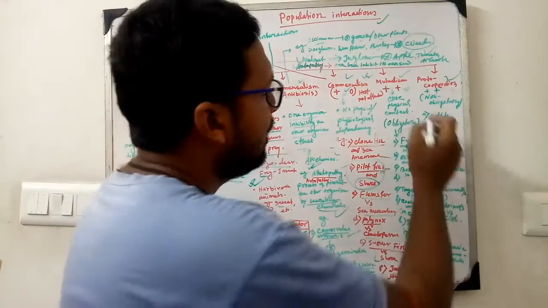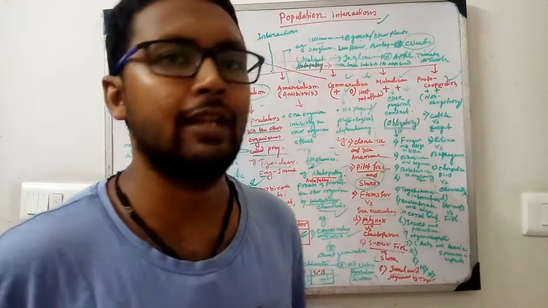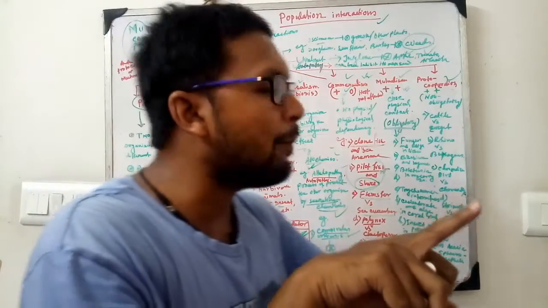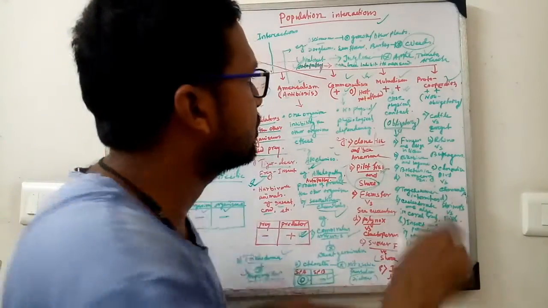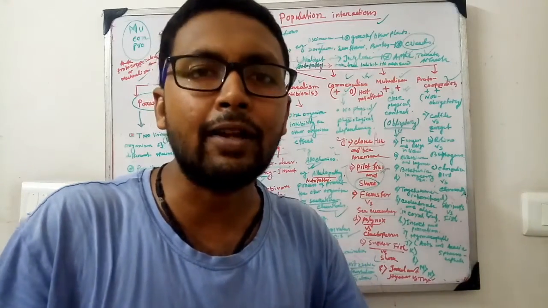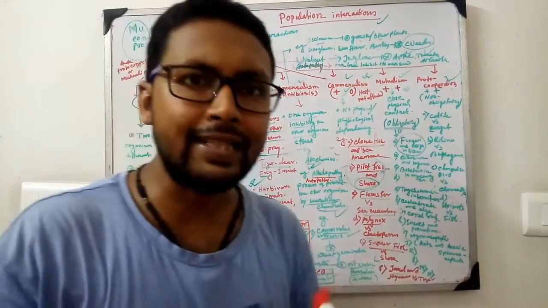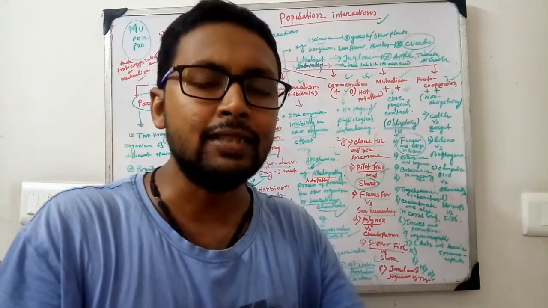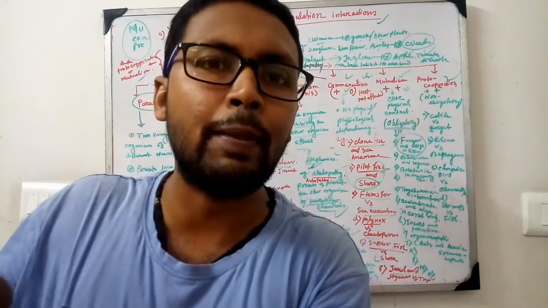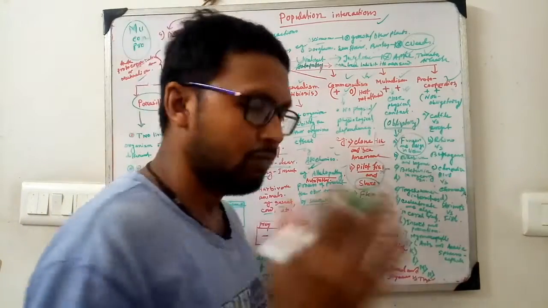But the basic difference between mutualism and protocooperation is that in mutualism, the relationship is obligatory. This obligatory relationship is called mutualism. In protocooperation, it is a kind of mutualism, but there is no obligatory relationship. Most important example is fungus and alga. In a lichen, both fungus and alga are obligatory. If fungus and alga are not present together, lichen will not be formed. So to form a lichen, fungus and alga should be attached.